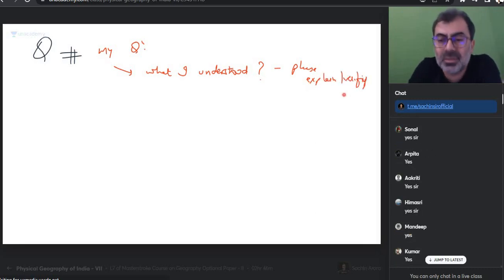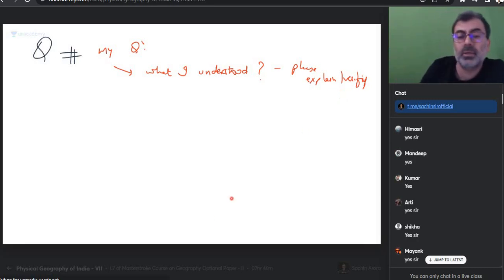Because aise na phir classes, we are in the first topic itself. The classes will not move further. That's not a very good idea. I've created the Telegram group so that we can create all those conditions which are happening. You can submit your assignments also, but when they are not coming correct, to gadbad ho jata hai. So I have a request. Frivolous question mat poochhiye. Frivolous submissions, maine pehle bhi kaha, are costing many people. Many serious aspirants will lose their opportunity to learn, and the course will unnecessarily be stretched.